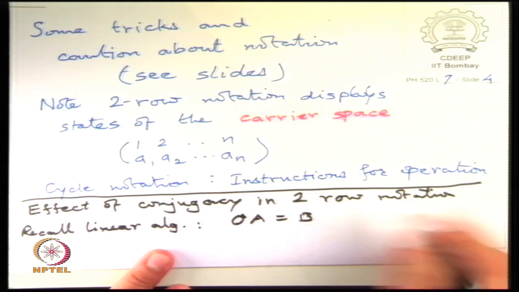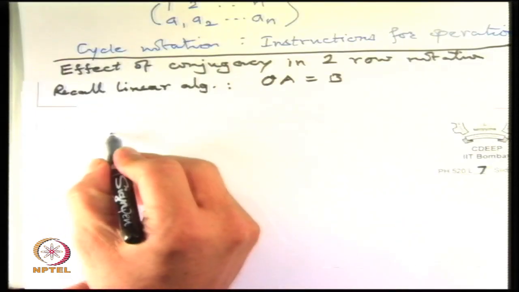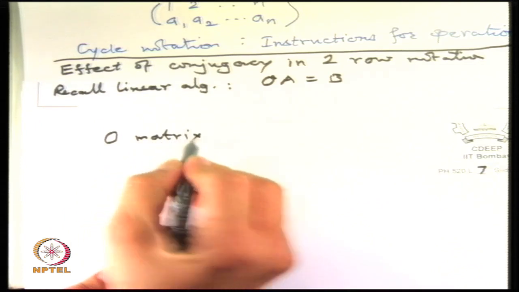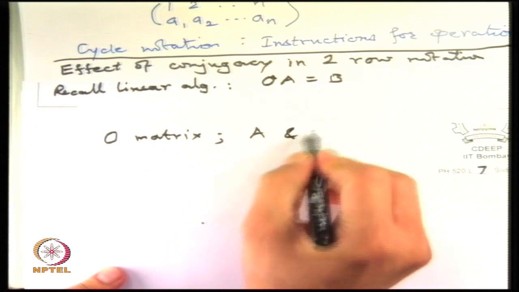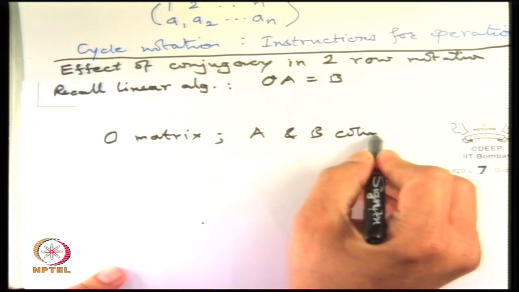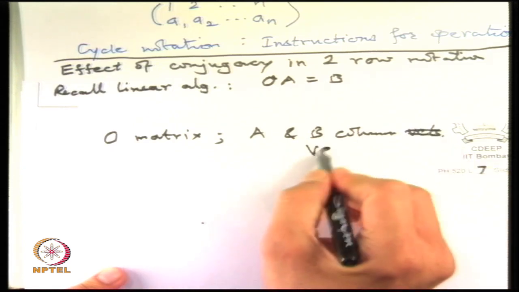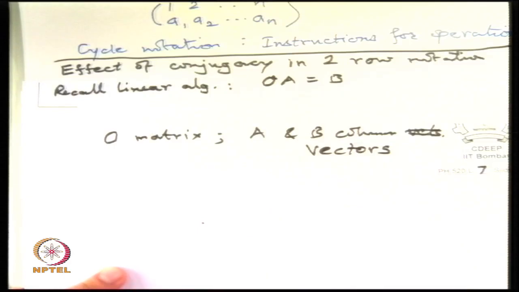I should have used a new page. So O is a matrix and A and B are column vectors. Now you know that if you think of this in an abstract sense, the column vector is after all some components, and if it is supposed to be something physical, then it has some meaning of its own. The individual numbers don't mean anything, the whole collection.